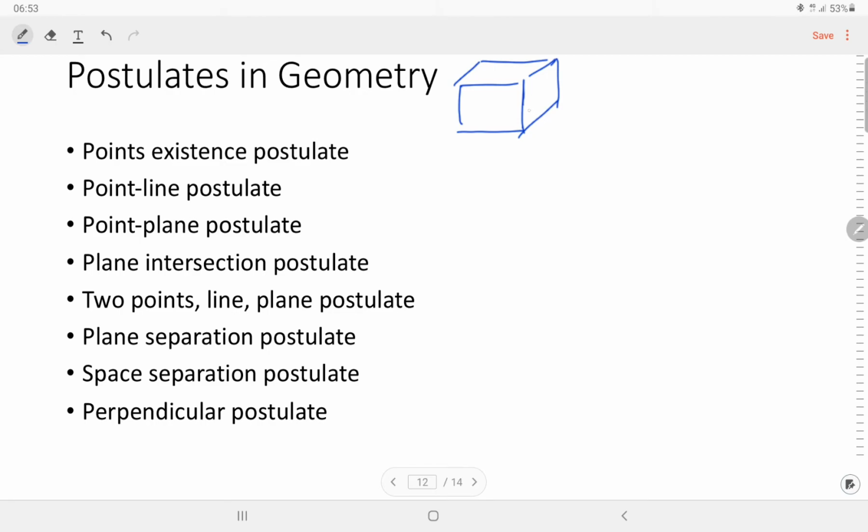This is 1, 2, 3, 4. This is F, G, H, I. So in one space there are at least 4 non-coplanar points,